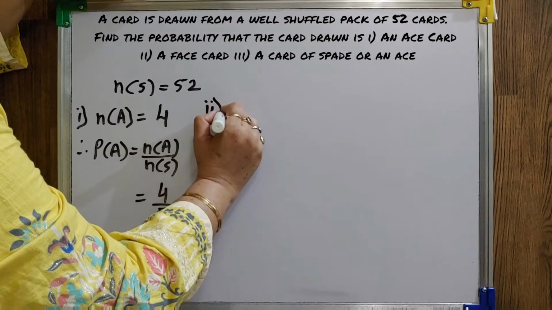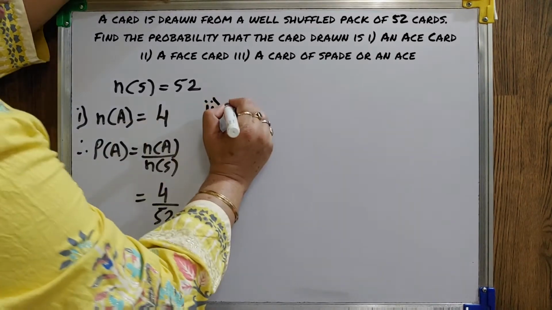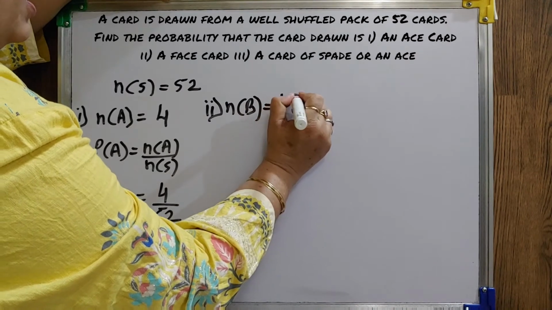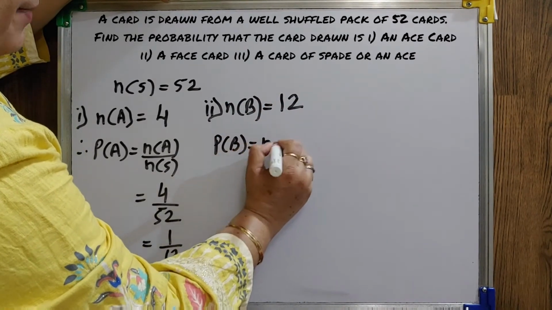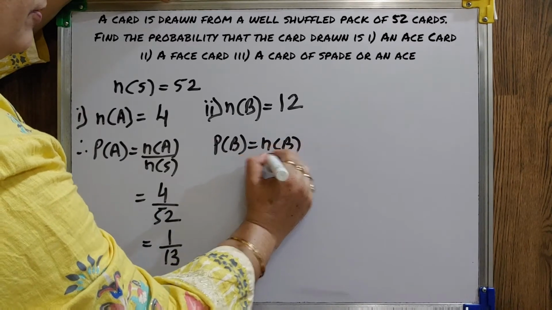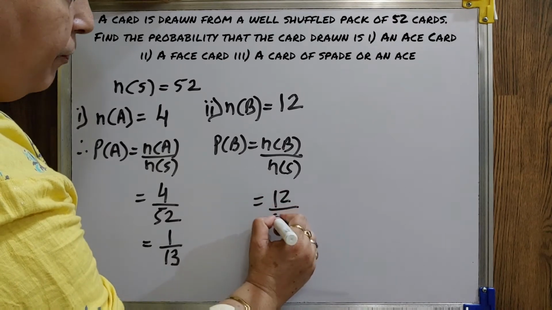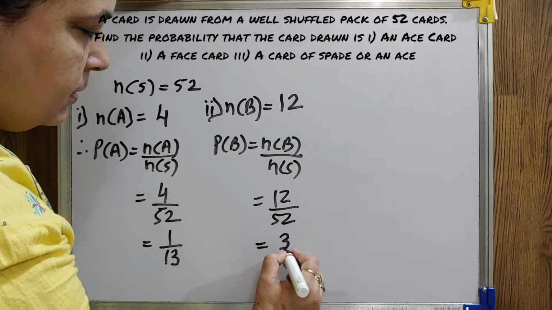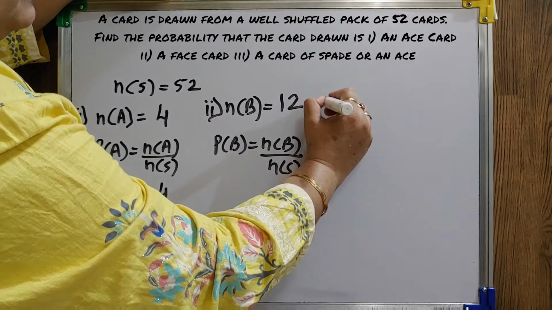In the second part, they have asked to find out the probability of a face card. Suppose that is my second event B. We have done, there are 12 face cards. So our probability will be 12 by 52, that is 3 by 13.